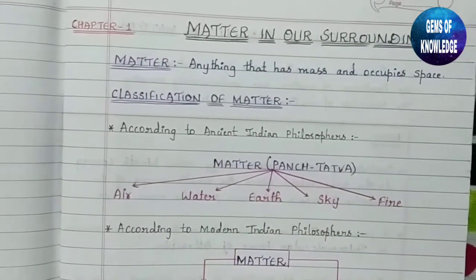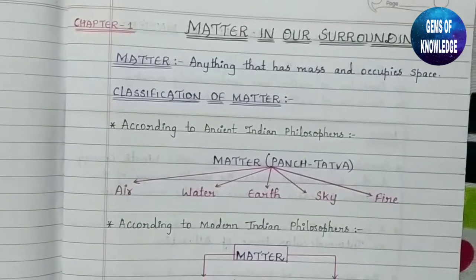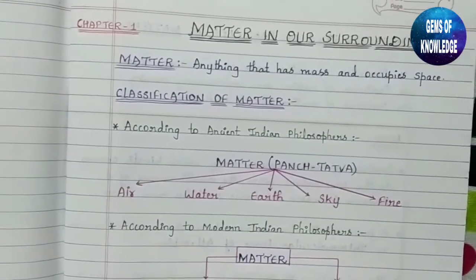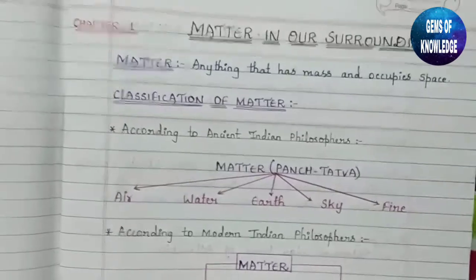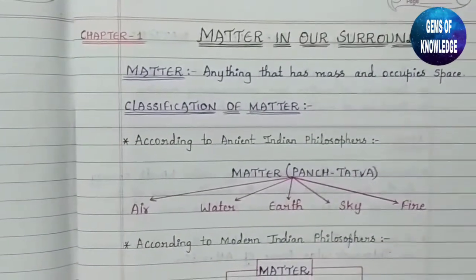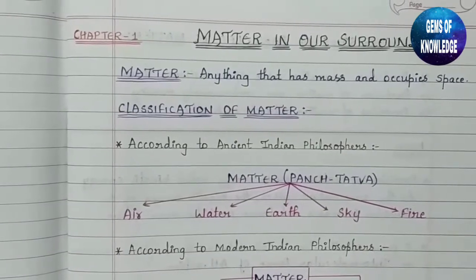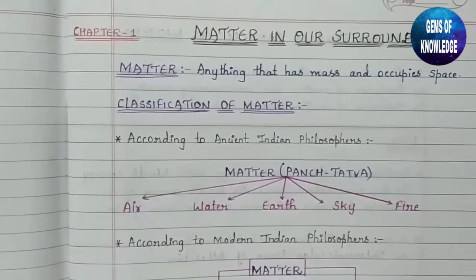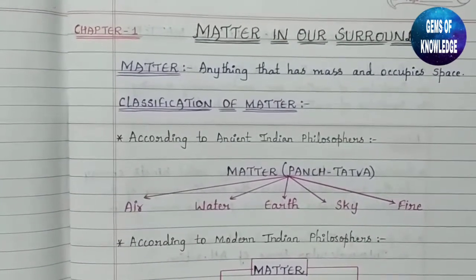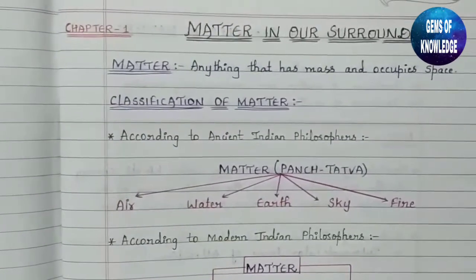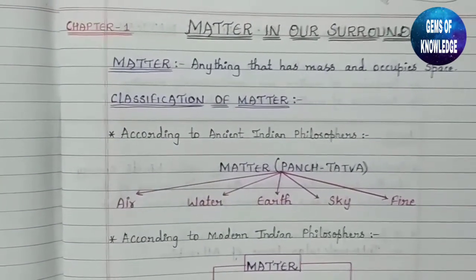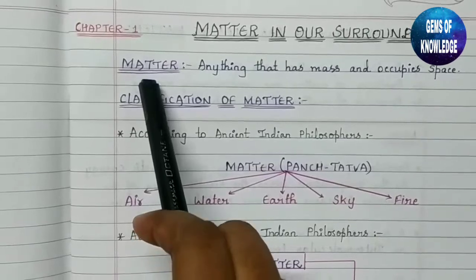Similarly, when we go to some other places and sit somewhere, we occupy some space there, and obviously we have some mass. It means that we are also matter. Everything in the environment, everything in our surroundings is composed of some mass and occupies some space. Those things are called matter.